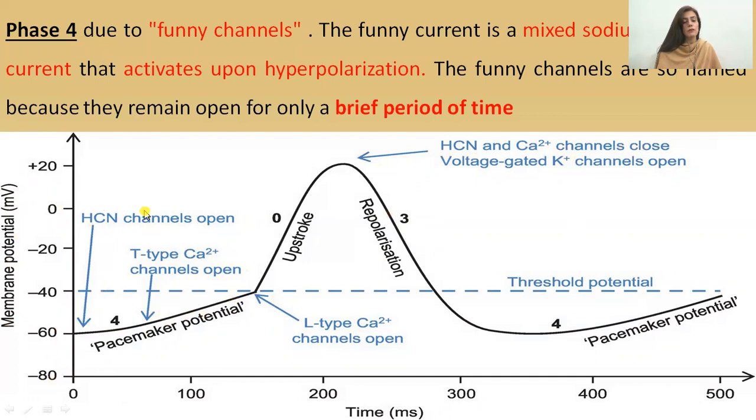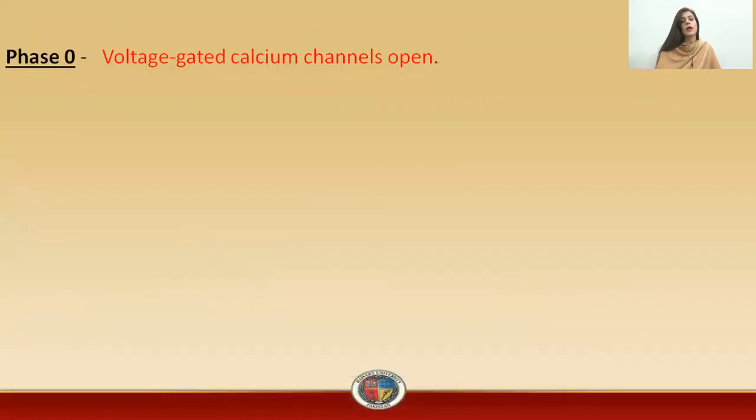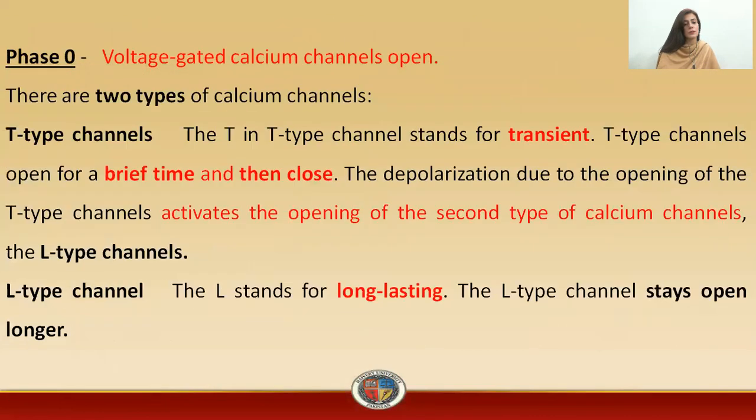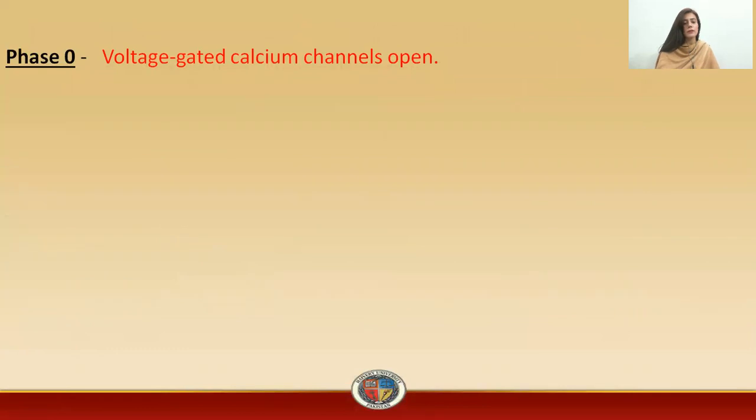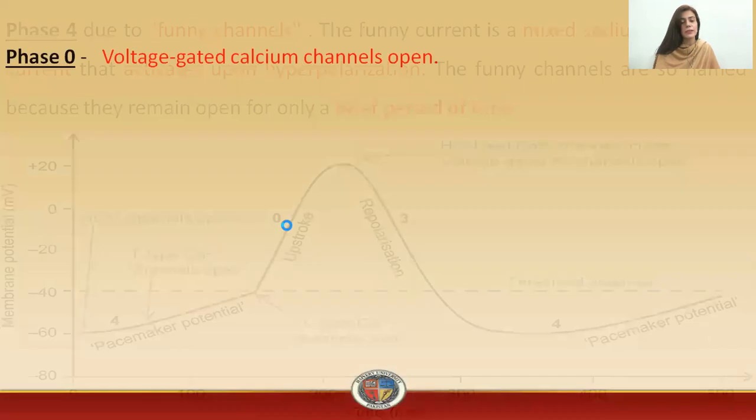You have to remember that your phase 4 is associated with the opening of these HCN channels and is also associated with the T-type calcium channels. From this diagram, you can conclude that we have two types of voltage gated calcium channels. The first channel is involved in phase 4, that is the T channel, and at the initial point of phase 0 we have the L channel.